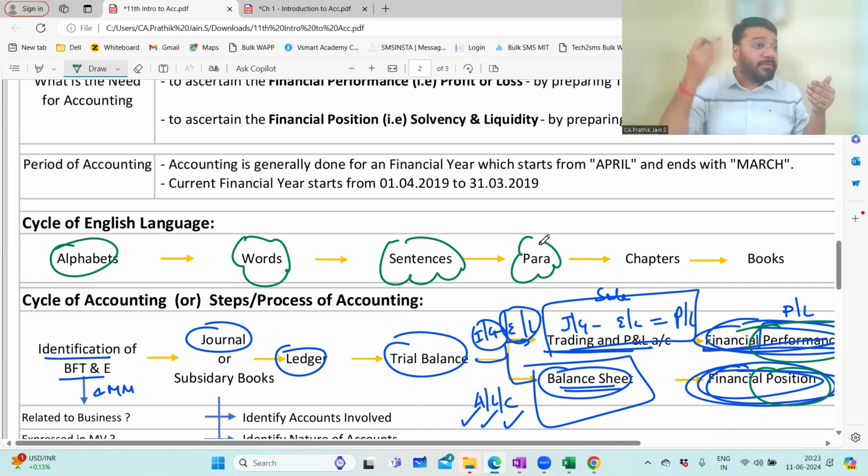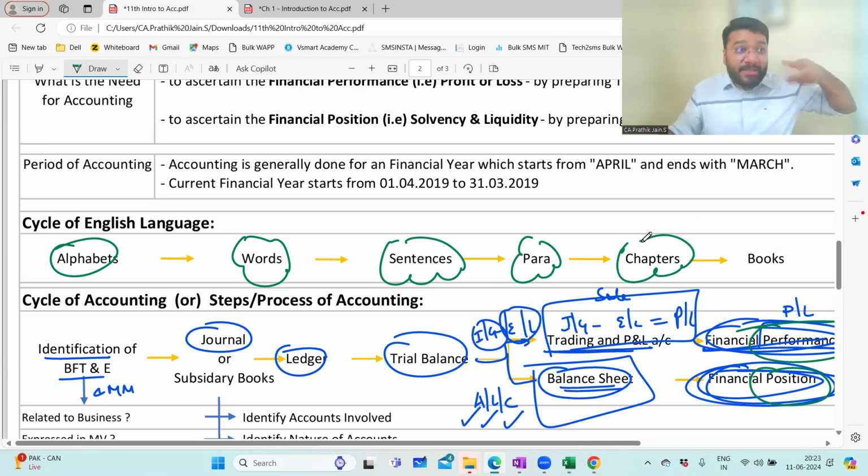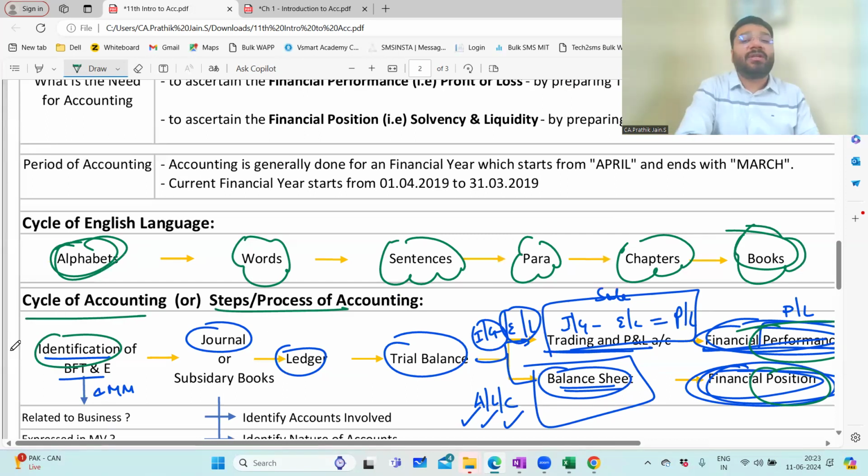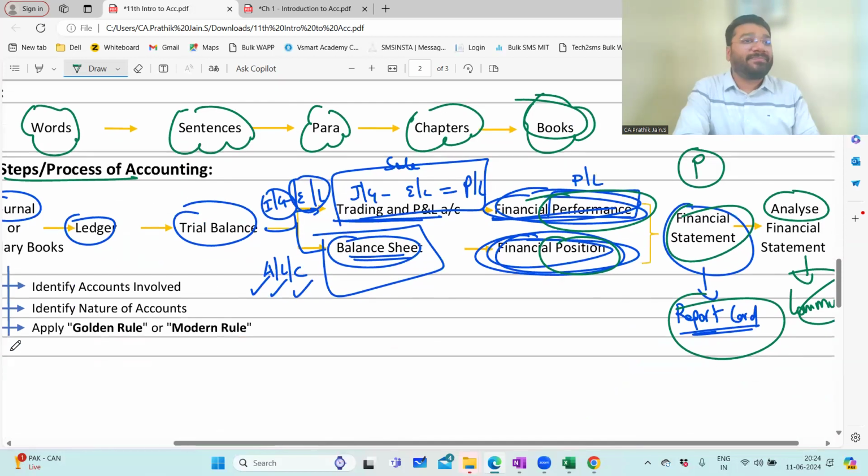Now people who want to become authors, who want to write books and all, what they do is, these paragraphs, they will try to make meaningful chapters out of them. They'll have a concept and based on that, they'll develop the chapters. And these chapters, multiple chapters, you write them down, it becomes a book. Like your accounting book, multiple chapters. Economics book, multiple chapters. So this cycle you followed. It started with the alphabet, ended with a book. So same way, the accounting cycle or accounting process begins with identification, ends with communication. This is the accounting process. This is called the accounting cycle. Any difficulty here?